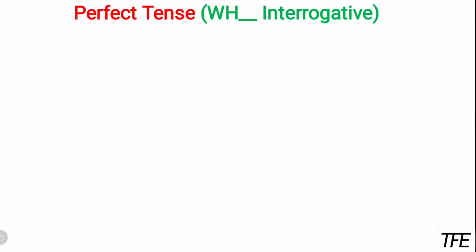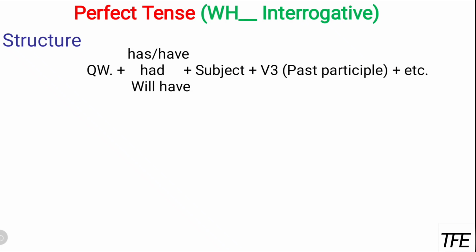See WH type questions in terms of the interrogative perfect tense. For WH questions, you cannot answer just by saying yes or no. You have to tell the reason, the story, other explanation as well. So for the structure, first we have question words. There are so many question words like how, when, why, what, and then we have the helping verb and subject, and then the past participle.